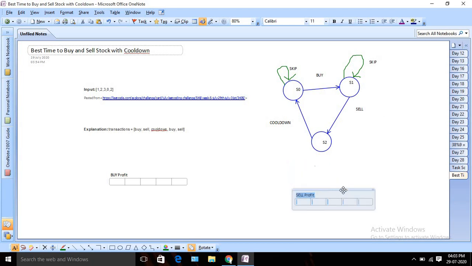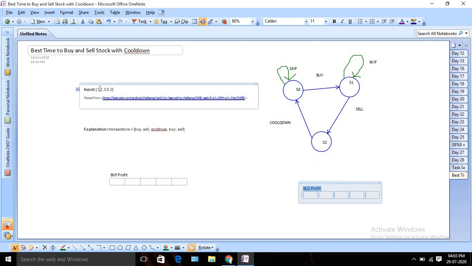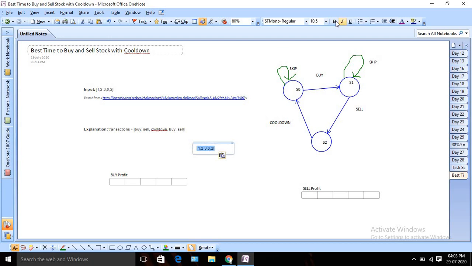So what we will do here, let me take it once again, just a second. So this is my actual array, or input array. Okay, so what we will do here at first, I will calculate my buy profit and sell profit for each and every day, right? So this is my price array.